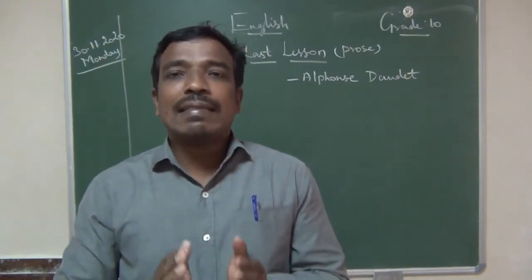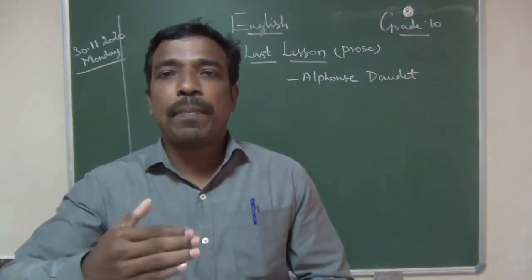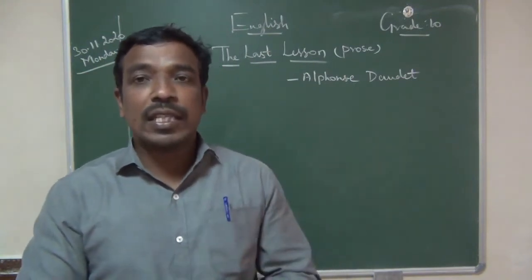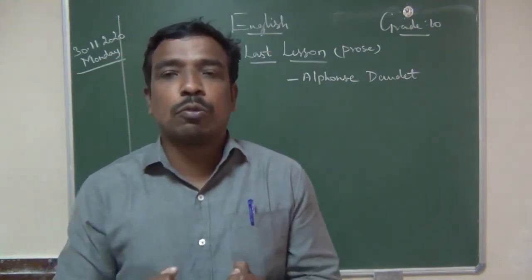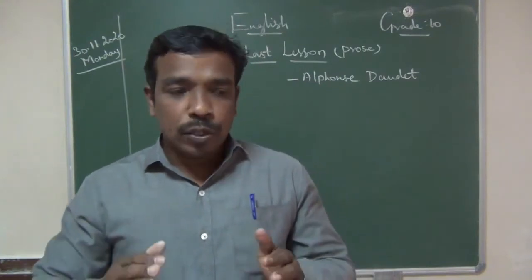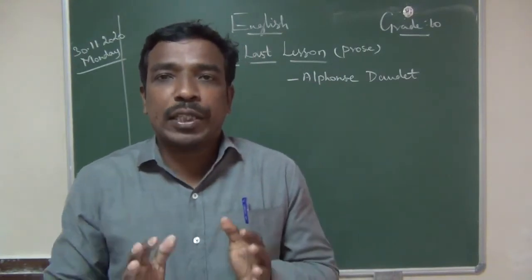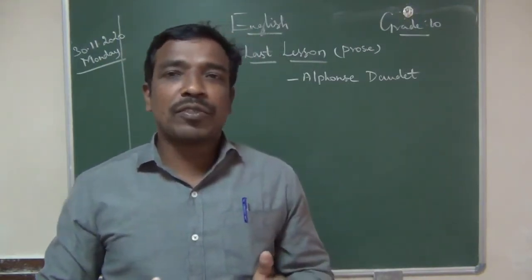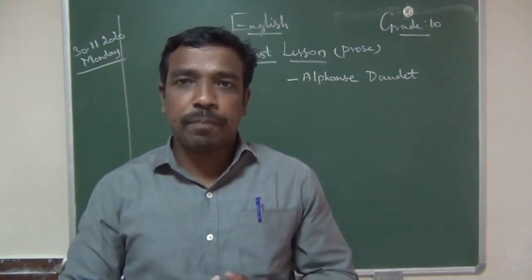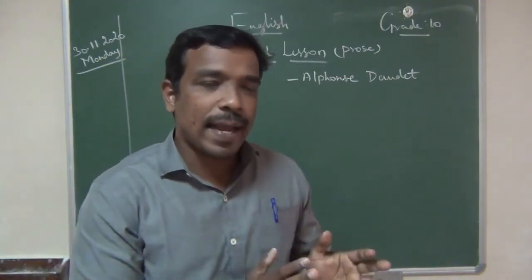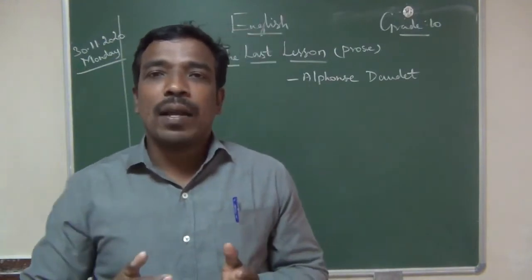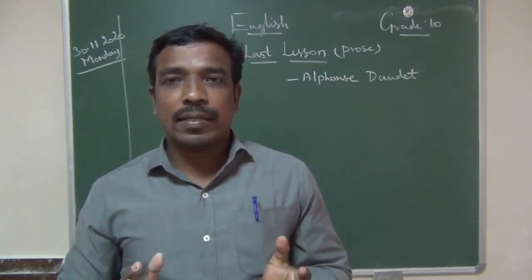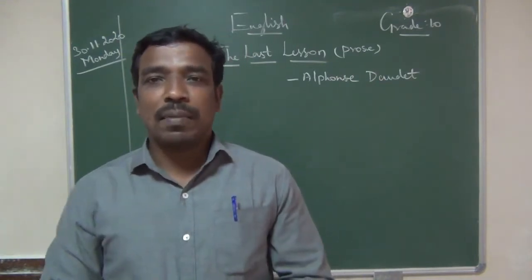In this lesson we are going to see how it impacted the schools in Alsace and Lorraine. That is very important. In this story, the hero is a small boy, like a normal student, very poor in his studies, who is not willing to go to school. On the last lesson day, he had homework: he was to study the participle rules.